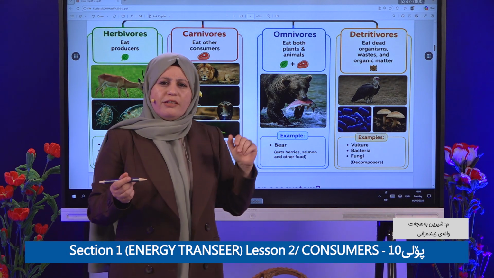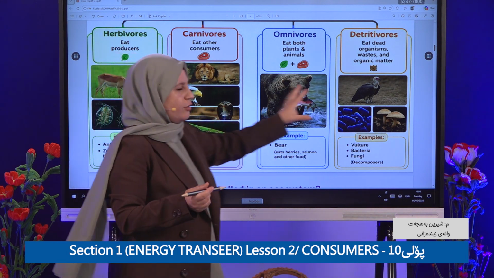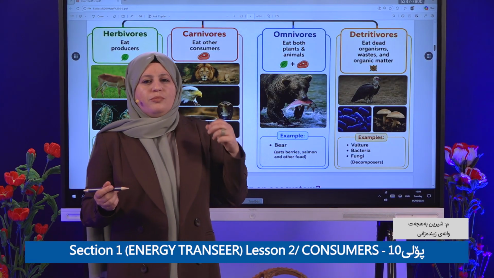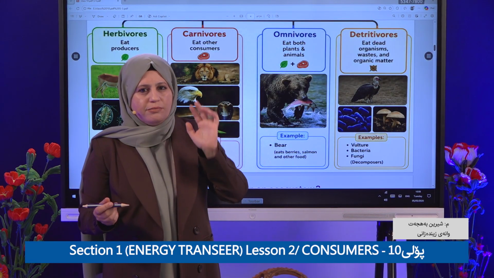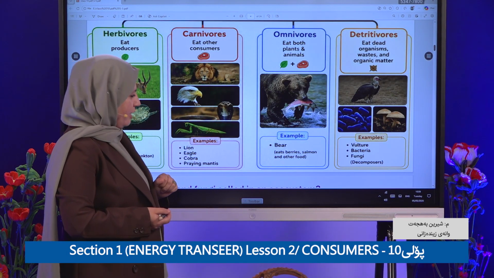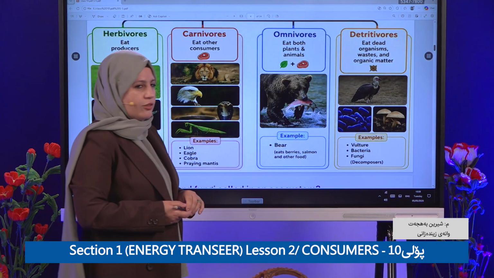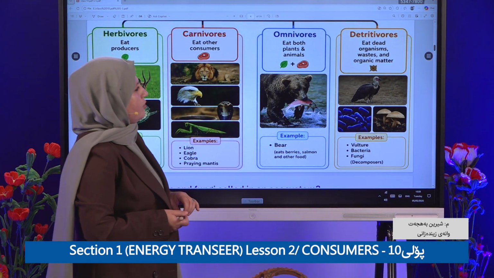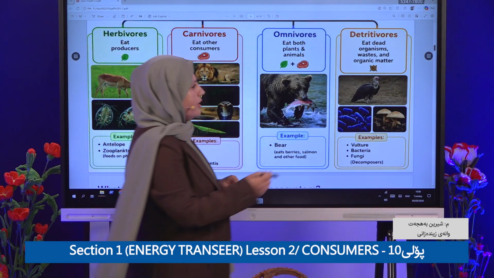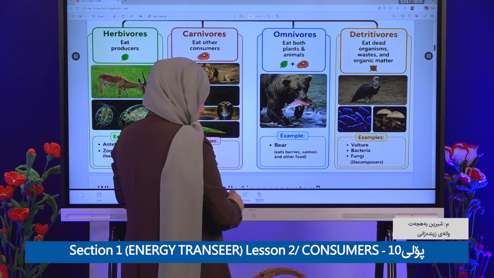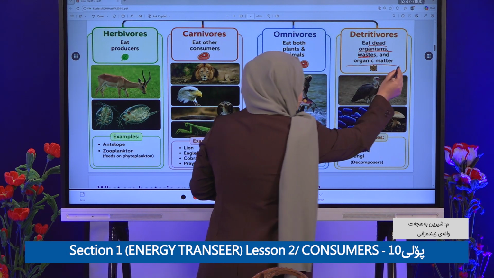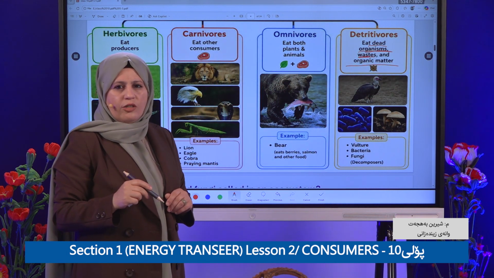And what about humans? From which kind of group? From the omnivores group, which means they eat both consumers and producers. Clear? Both eat plant and animal. Okay. Let's go to the last group, which is detritivores. They eat what? Dead organisms, waste and organic matter, or the garbage.